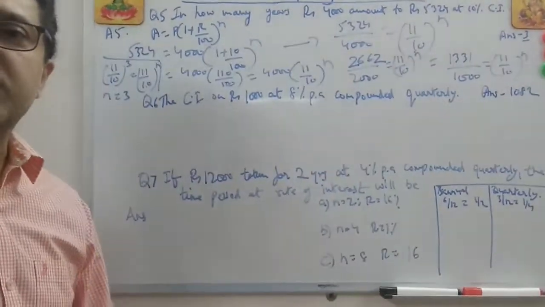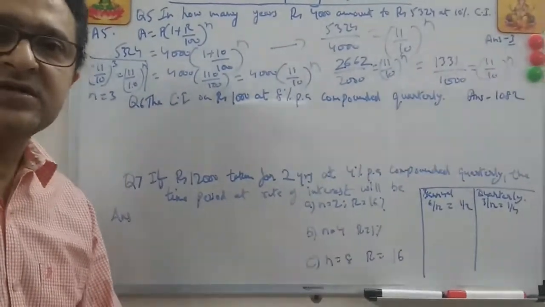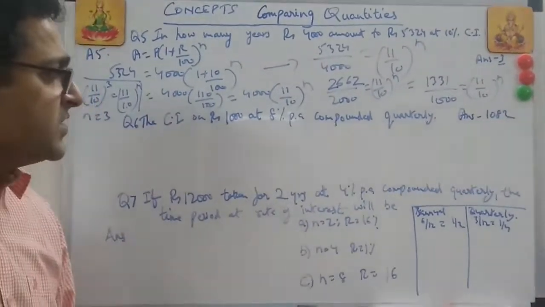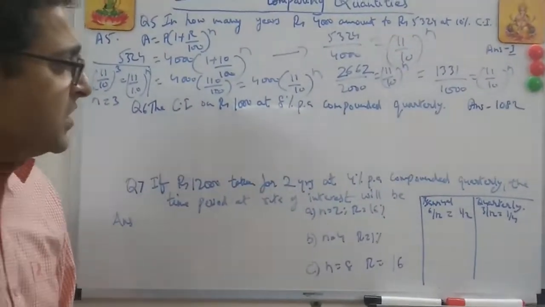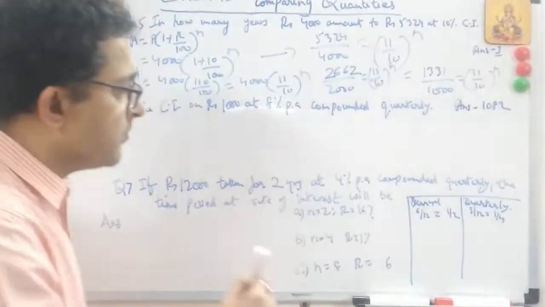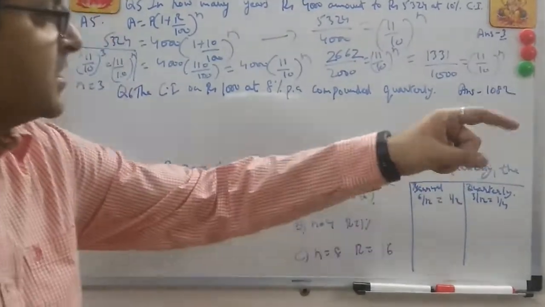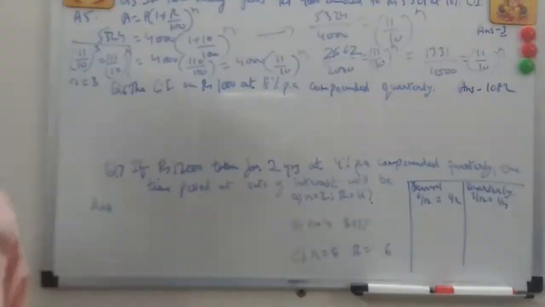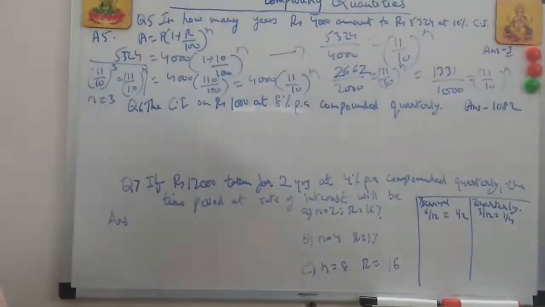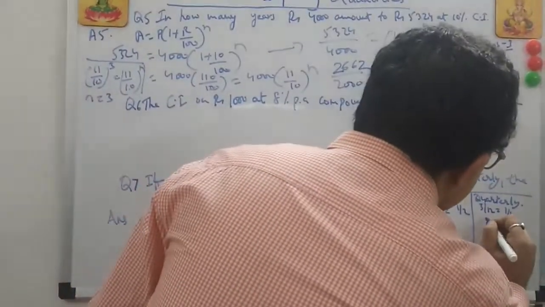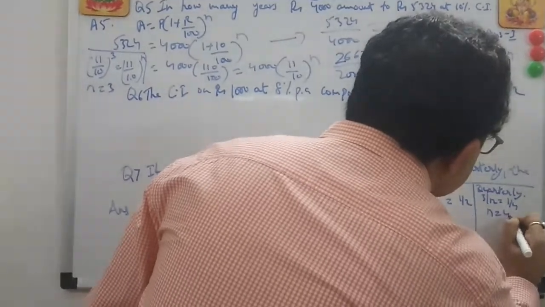So whenever it is compounding quarterly, which means the bank is giving you interest in 3 months, it is giving you 4 times. So suppose n is 1 and they mention 4% per annum compounded quarterly, which means in that 1 year they are giving you interest in every 3 months, which is 4 times. So here n becomes 4. This is the period, how they are giving you interest.